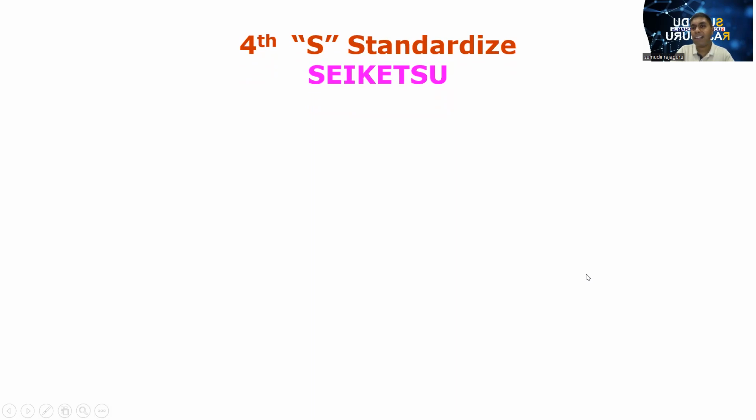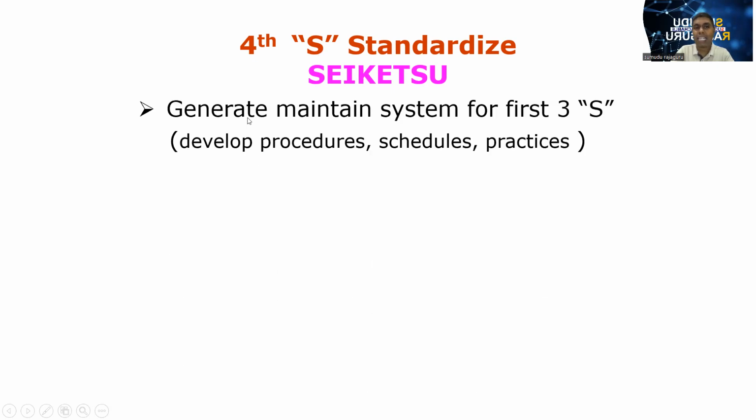Then after we practice the third step, now we have to think about the standardization part. It is called Seiketsu. Standardization. Generate and maintain a system for the first 3 S. So standardization is a system which we create to maintain the first 3 S: Seiri, Seiton, and Seiso. Develop procedures, schedules, practices, everything going under the standardization part.